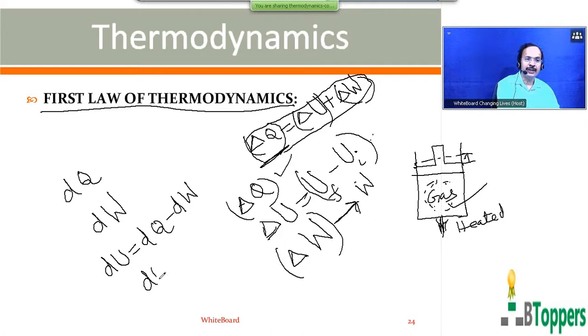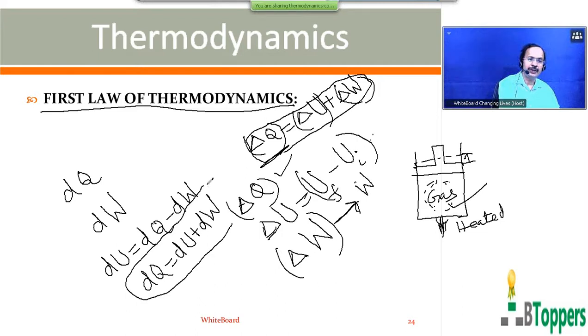Or mathematically you can write dQ equal to dU plus dW. All of you just concentrate and listen, you can copy later. So this equation dQ equal to dU plus dW represents the differential form of the first law of thermodynamics.